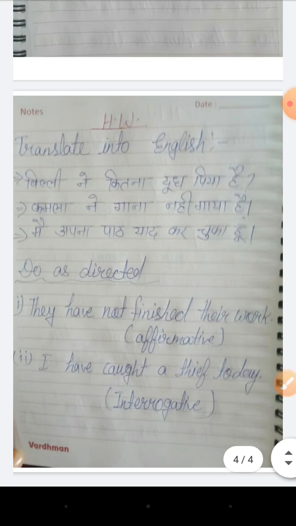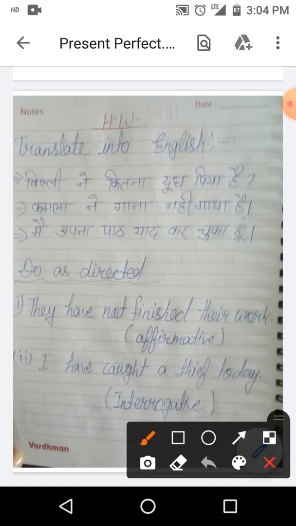Now this is a kind of homework for you. At first try to do these sentences on your own and then match the answer. First sentence is बिल्ली ने कितना दूध पिया है? You have to translate it into English. So कितना दूध. As I told you, English of kitna is how much, because milk is uncountable.